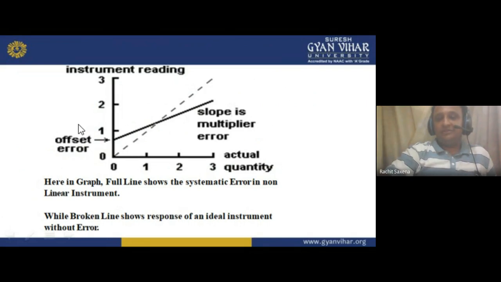In a non-linear instrument, the input and output are not linear, meaning the instrument reading and the actual quantity which you have to measure are not in a linear form. So the full line gives you the offset error, which deals with which type of error? Systematic error. The broken line shows the response of an ideal instrument, the slope without error, meaning there will be no error. Okay, this is the ideal condition.